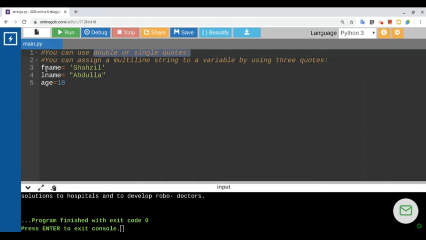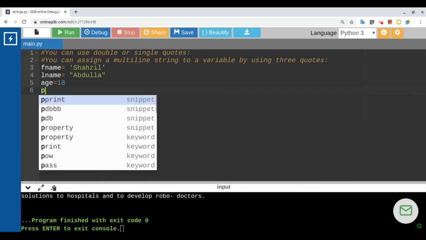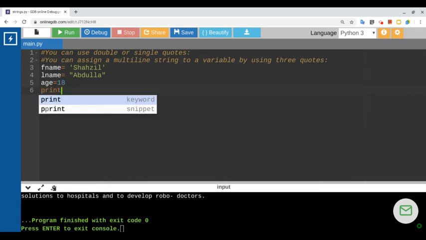So for example, you can see I've defined a variable f name for the first name, and I've written a name there with single quotes. Then I have written a variable for last name, l name, and I have defined a name there in double quotes. And I've used an age variable to write down a number there.